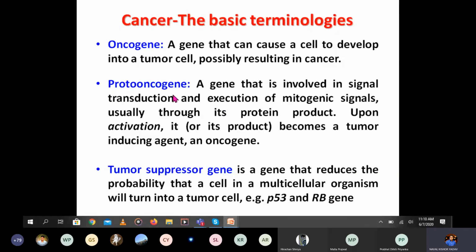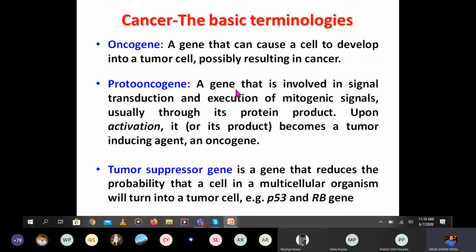There are some genes like the oncogene, proto-oncogene, and tumor suppressor genes. So what is an oncogene? It is a gene that can cause a cell to develop into a tumor cell. The normal cells, due to these oncogenes, can be changed into tumor cells and finally result in cancer.